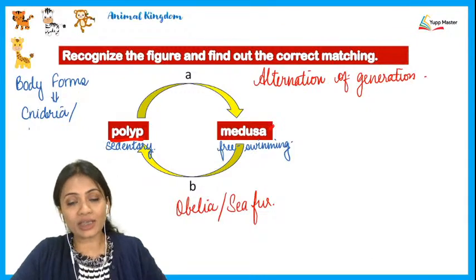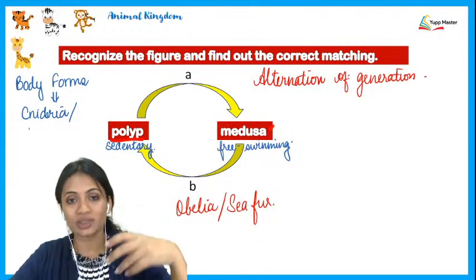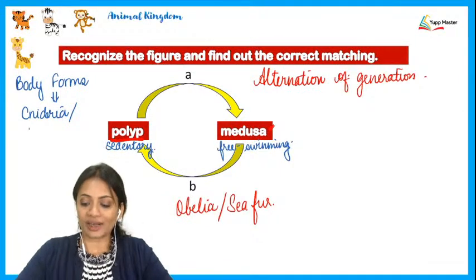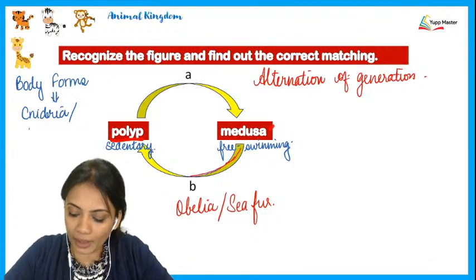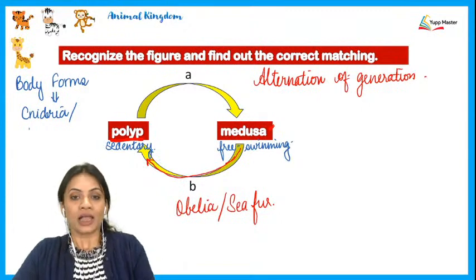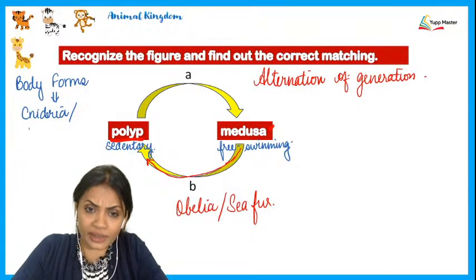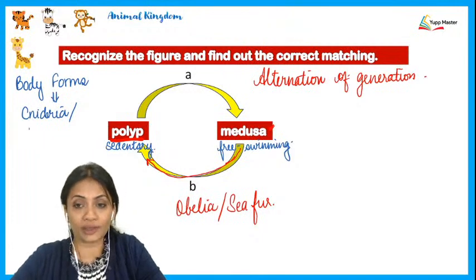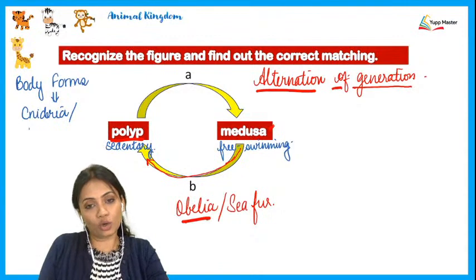Then the medusa is the form which is able to actually produce gametes. So since gametes are formed, that is why the medusa can reproduce sexually and form again back the polyp form. That's why we see that there is an alternating polyp and medusa form. So we call it alternation of generation seen in the Obelia.